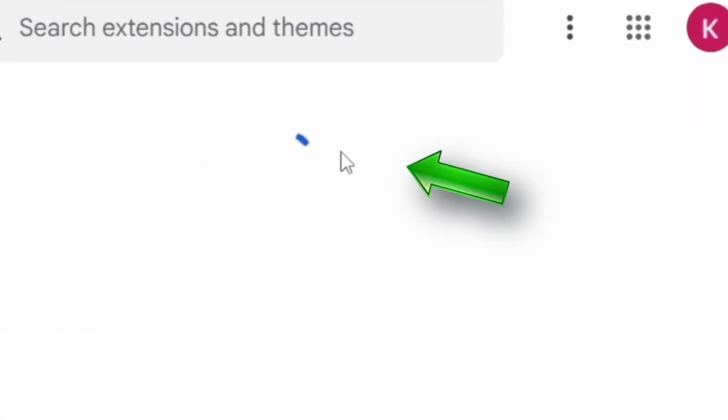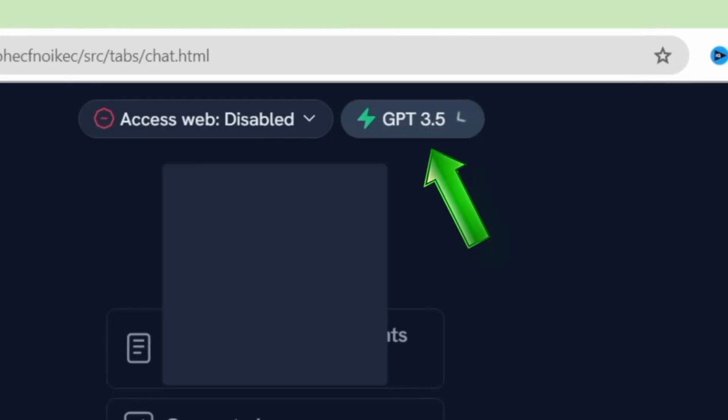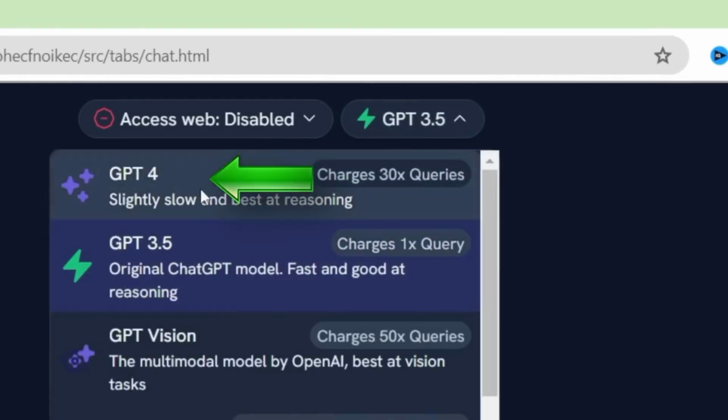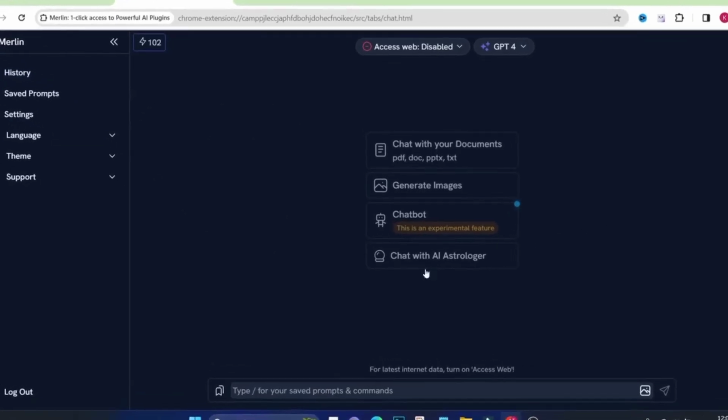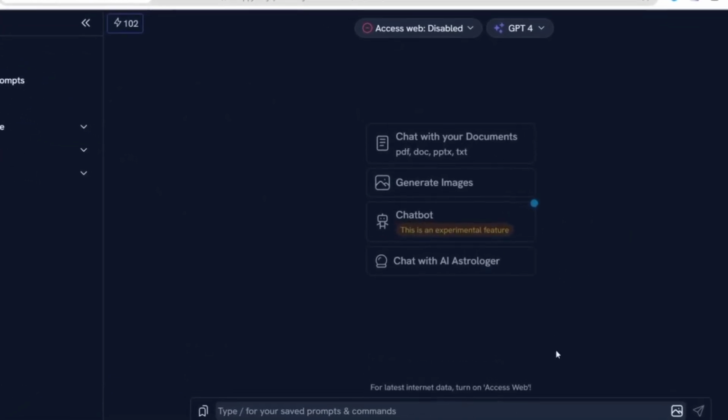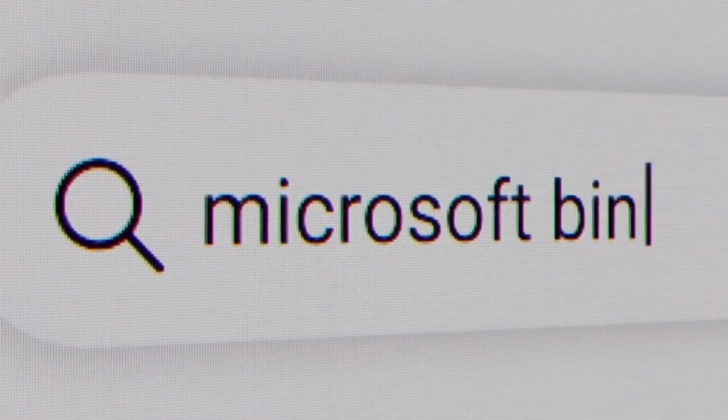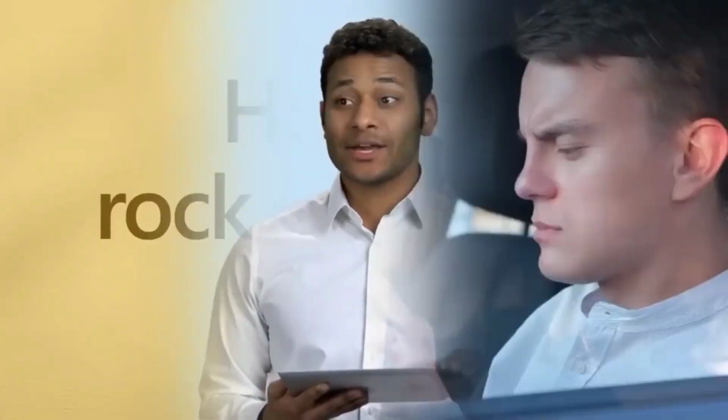Use Mailin, a temporary access provider for GPT-4. I use Mailin for writing intros, crafting video titles, descriptions, and tags, doing advanced level content research. Then for image generation and other heavy lifting, I switch to Bing AI. Stop using GPT 3.5 if you want to stay relevant. GPT-4 is the real deal.